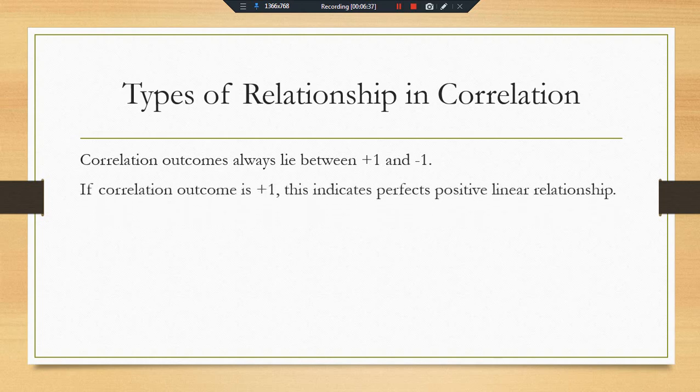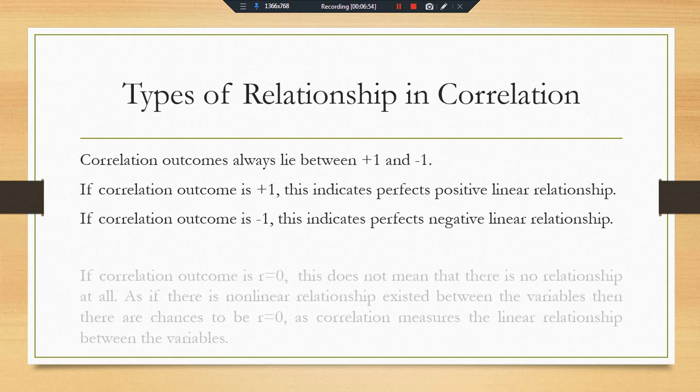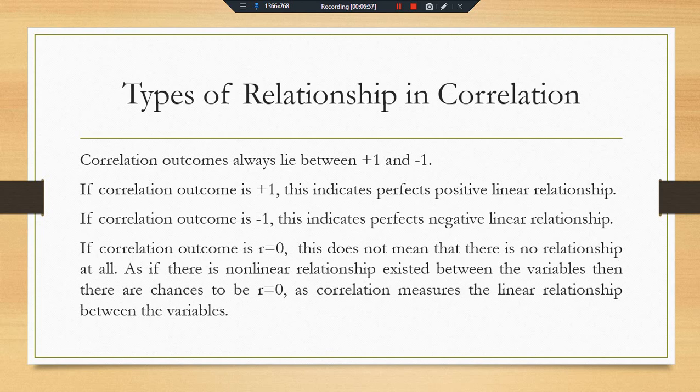If the correlation outcome is +1, this indicates a perfect positive linear relationship between the two variables x and y, and if the outcome is -1, this indicates a perfect negative relationship between the two variables. If correlation is equal to 0, this does not mean that there is no relationship; normally a correlation of 0 comes when we have a non-linear relationship between the variables and we are using linear formulas for this purpose.